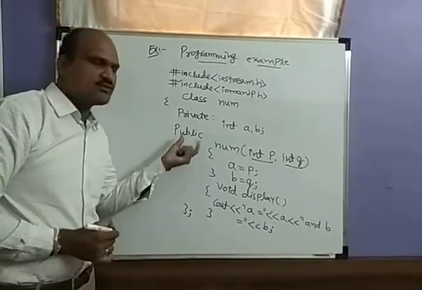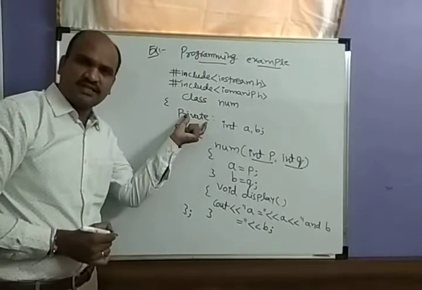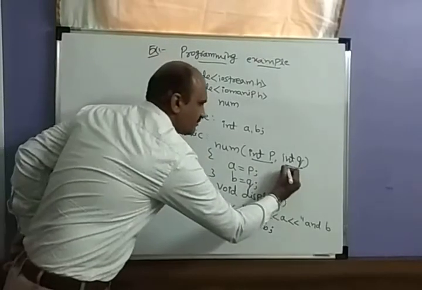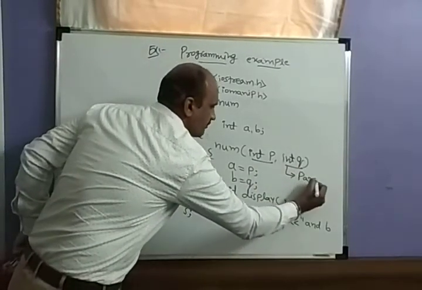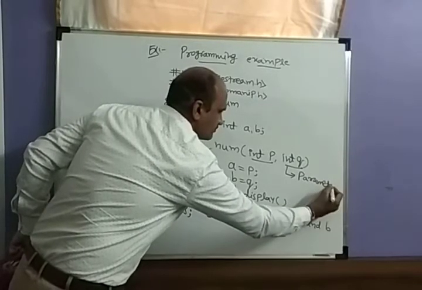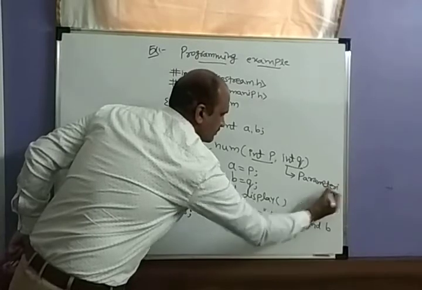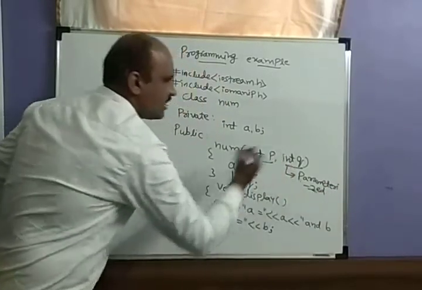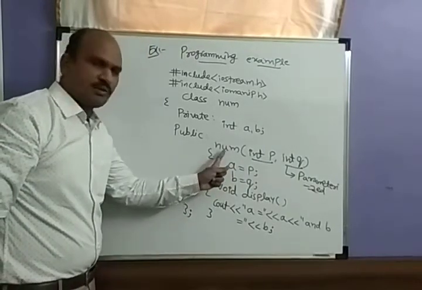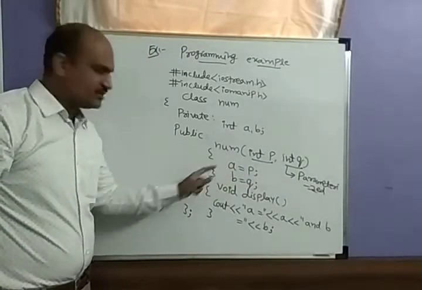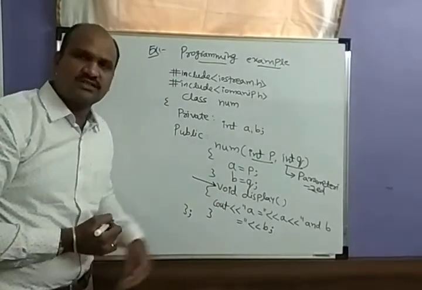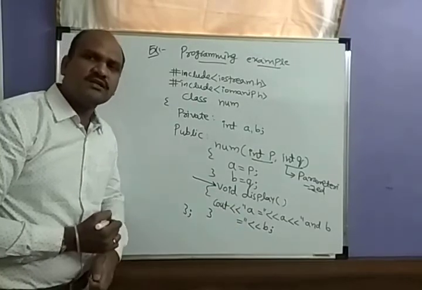So what did we declare in this class? With the class name, in the private section two variables, and in the public section the constructor. This is your parameterized constructor, with two arguments, int p and int q. We are passing the two arguments with this constructor Num. Then there is another one, the function void display, where the a and b values are printed.